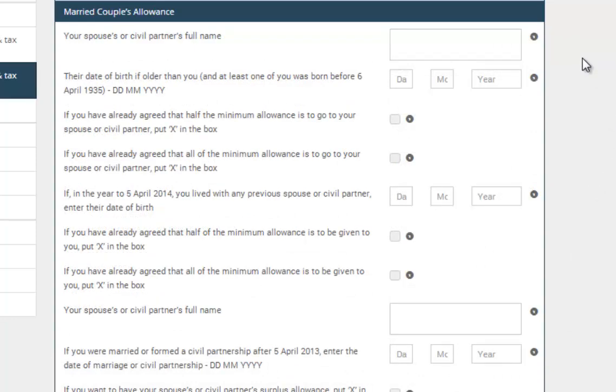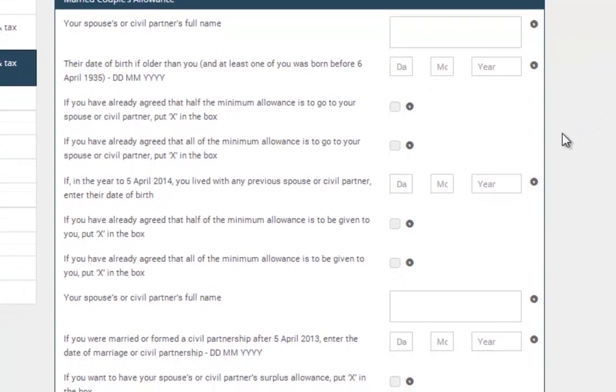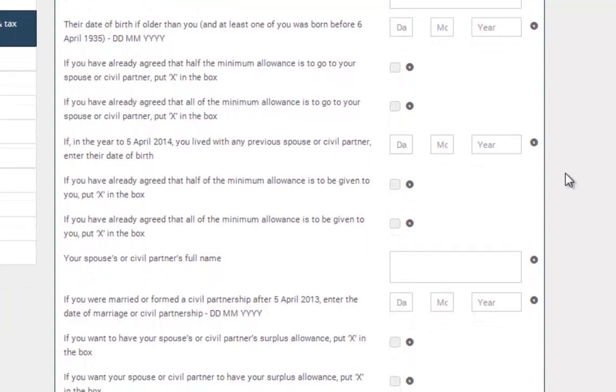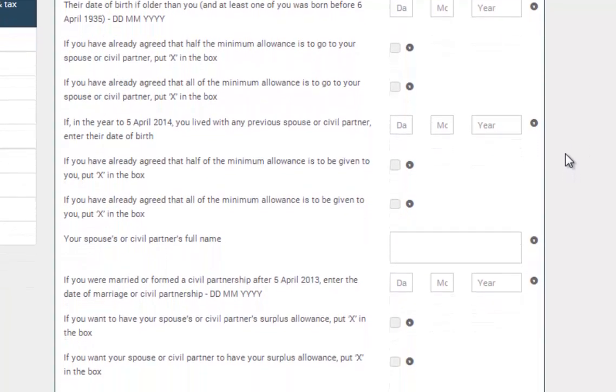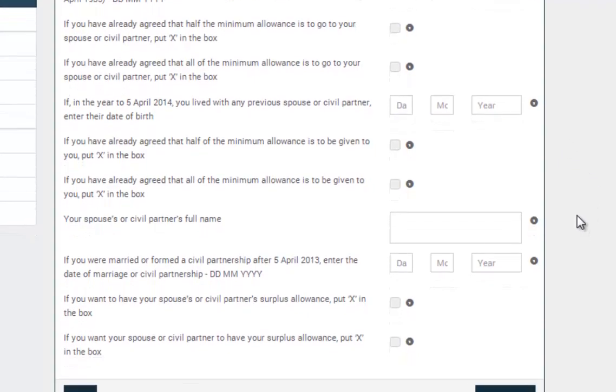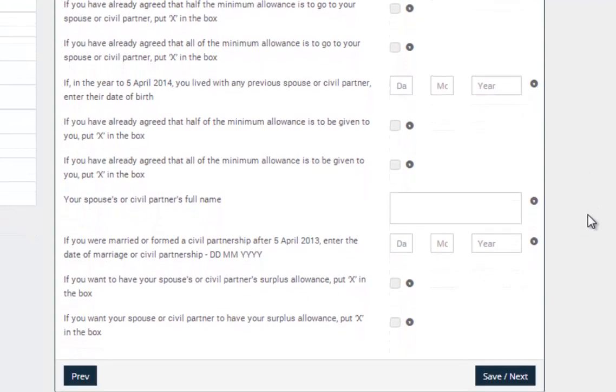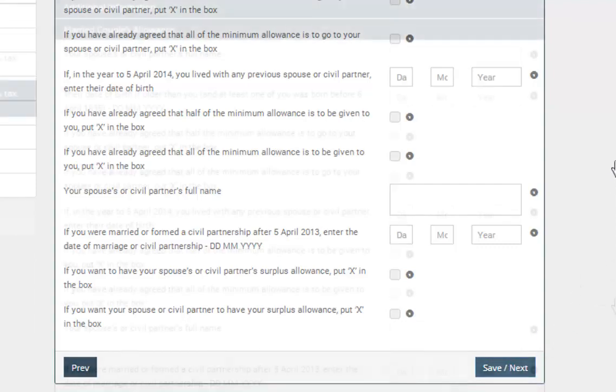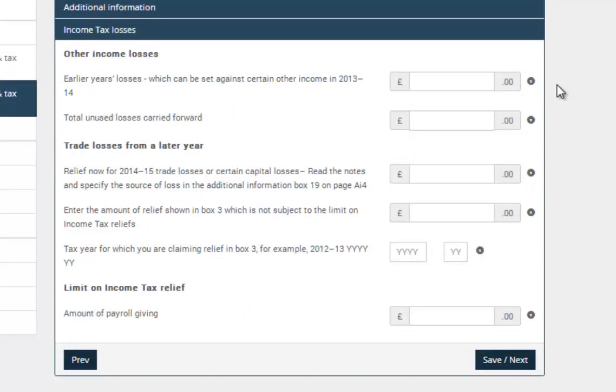Married couple's allowance can be claimed if either you or your spouse was born before the 6th of April 1935 and you were married before 5th of December 2005. If you meet these conditions, you are entitled to claim married couple's allowance by filling in the appropriate information in the boxes of age-related married couple's allowance.